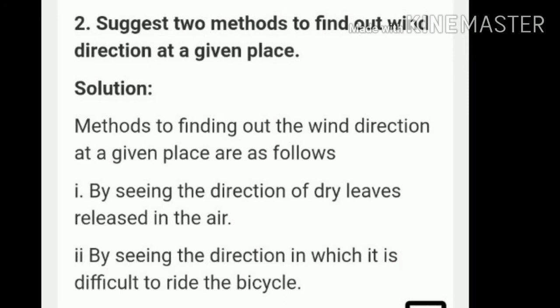Question 3. State two experiences that made you think that air exerts pressure other than those given in the text. Here you have to write the experiences which you get, but other than the text.